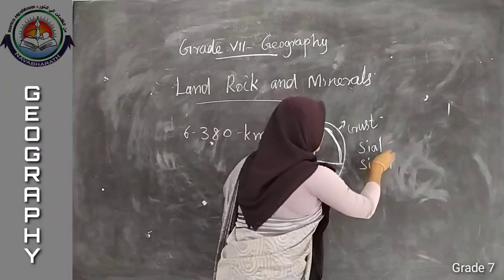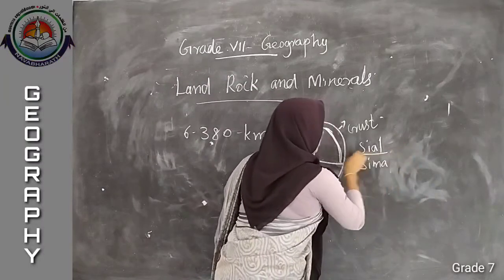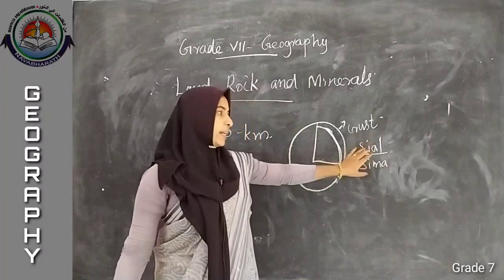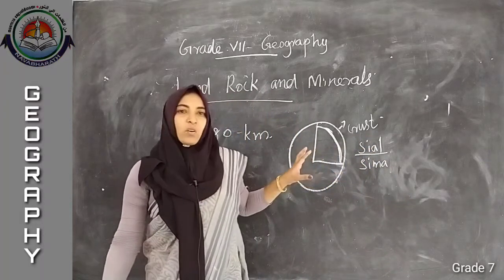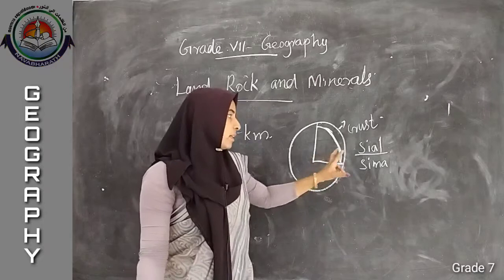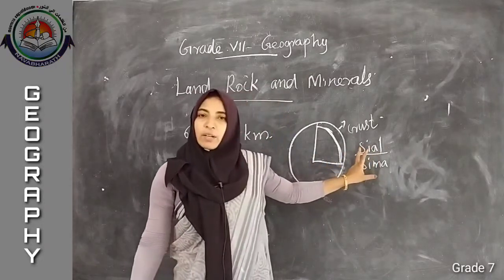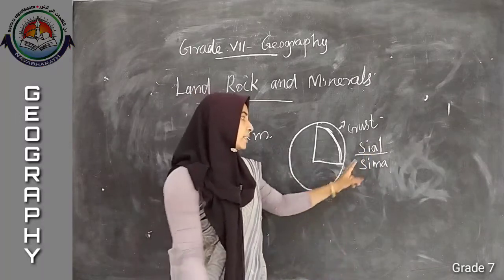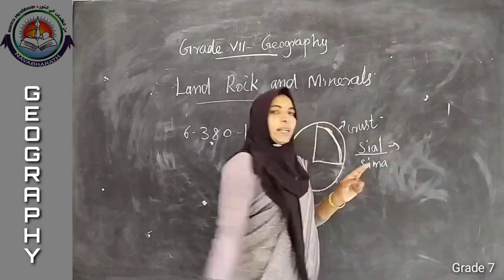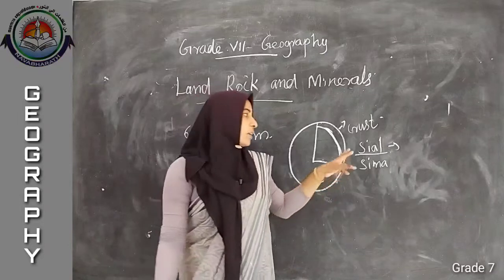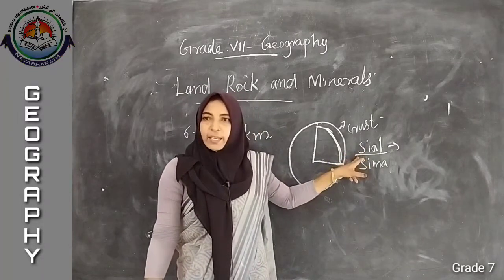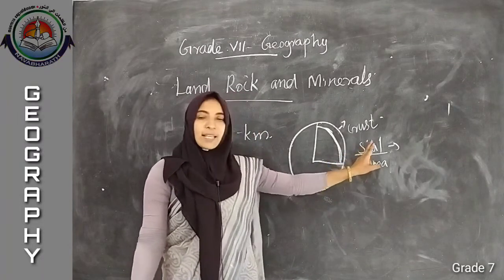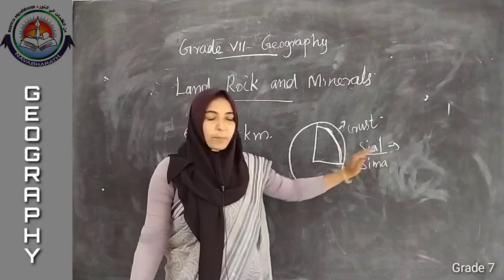Here our continental part is made up of crystalline rocks. What is the full form of Sial? Silicon and aluminum. That is, our continental crust or continental layer is made up of Sial, that means silicon and aluminum.